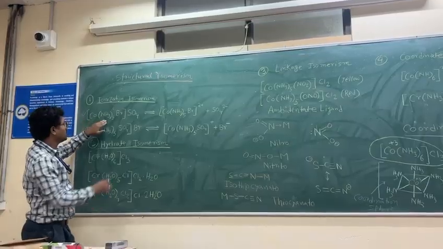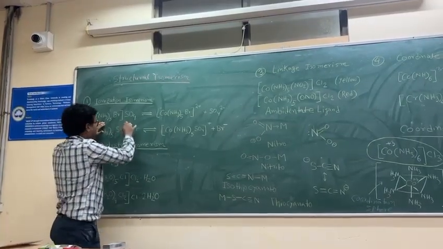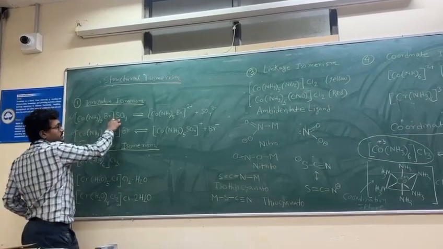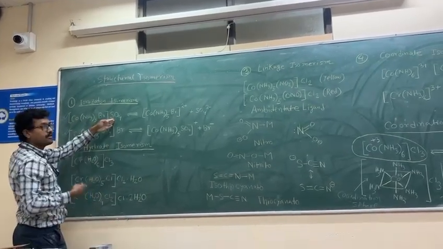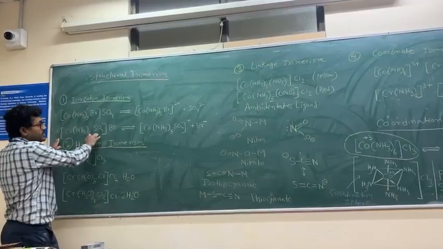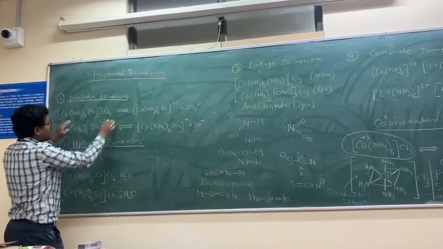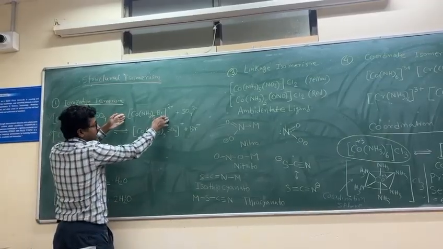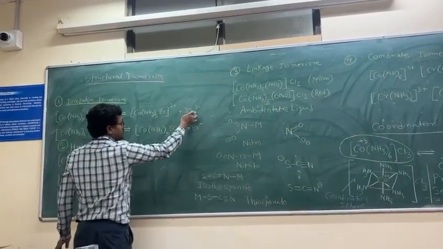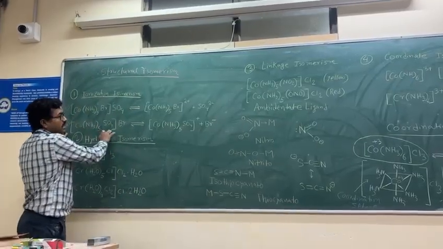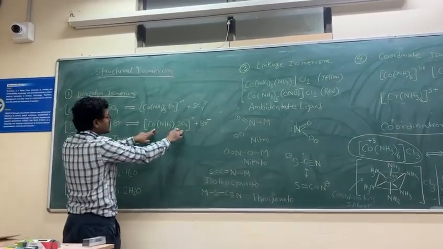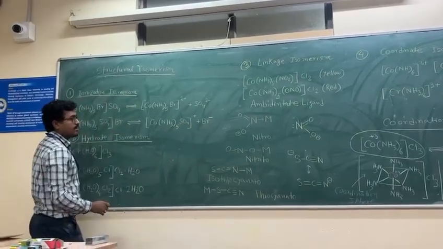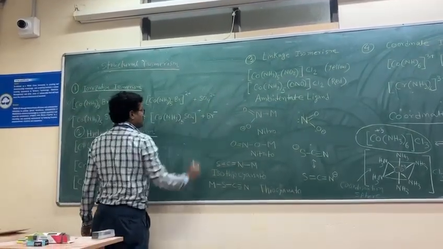Why? Because if the first molecule is ionized, we get this ionization valency: outside of the coordination sphere is ionizable, inside of the coordination sphere is not ionizable. So if we put it in a solution, it will give a 2+ complex cation and the simple sulfate anion. If the second molecule is ionized, we get the complex cation, cobalt pentaammine sulfate, plus Br minus anion.